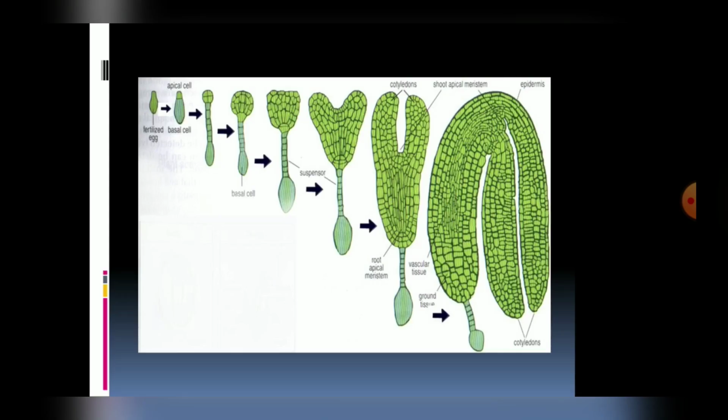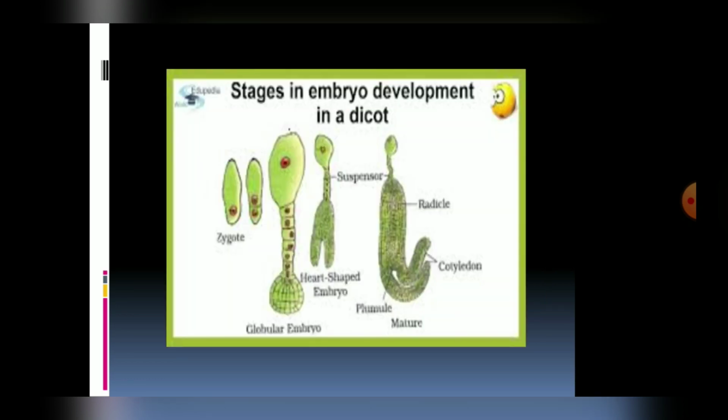Actually the embryo is present like this. When the cotyledons are elongated, they become inverted, and we can see the embryo in an inverted form in the anatropous ovule. But if it is orthotropous, then we can see the structure of the stages in this way.